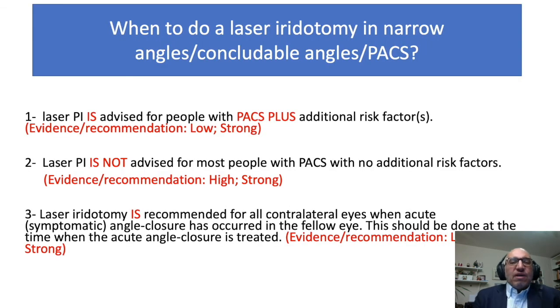So again, for patients with PACS, that's a shallow anterior chamber, normal intraocular pressure, normal optic nerve head, you don't have to do anything except when the patient is in the plus category. If you feel worried about this patient, you are justified to do laser peripheral iridotomy. But generally speaking, the strongest recommendation for the laser PI is if the patient sustained acute angle closure glaucoma in one eye and then dealing with the second eye, you need to do at least PI in those patients.